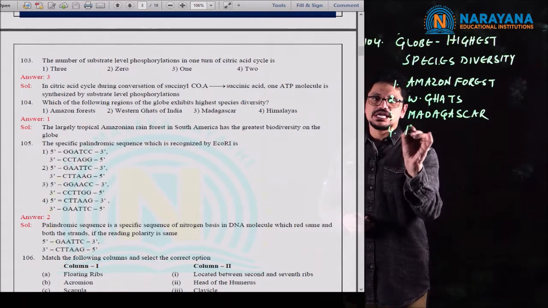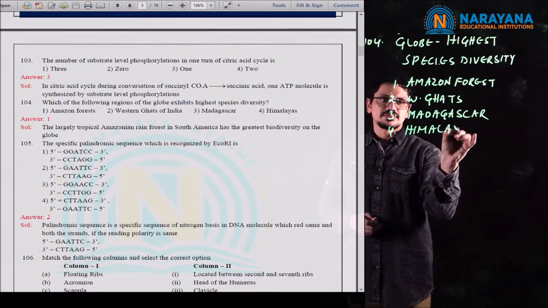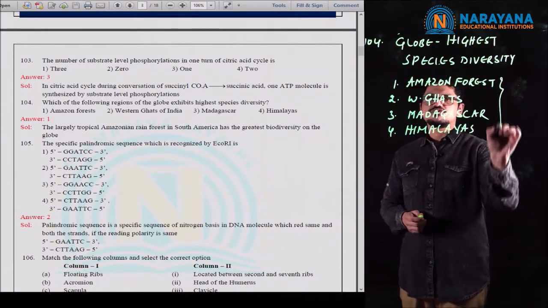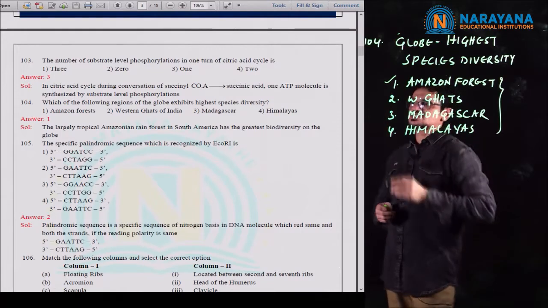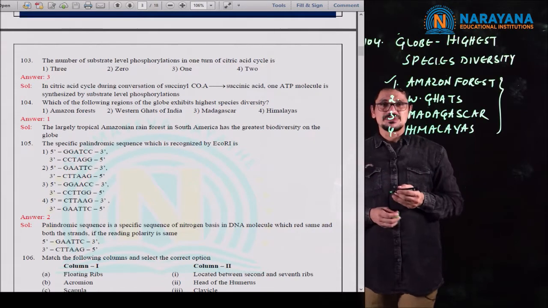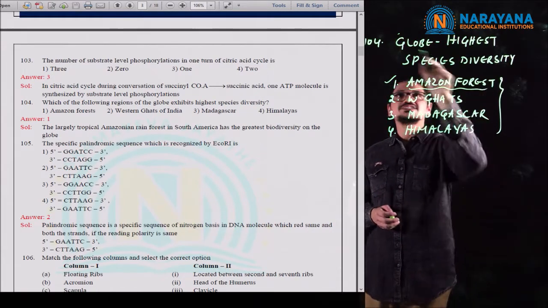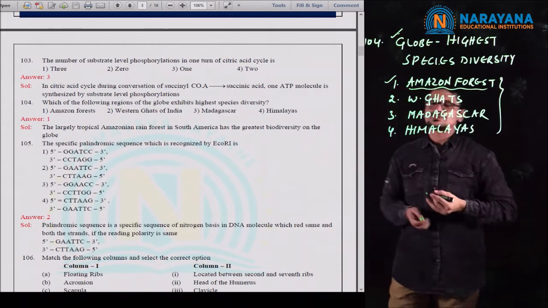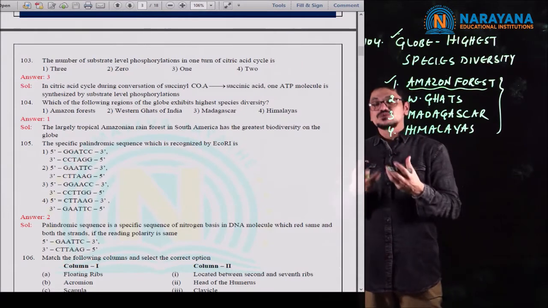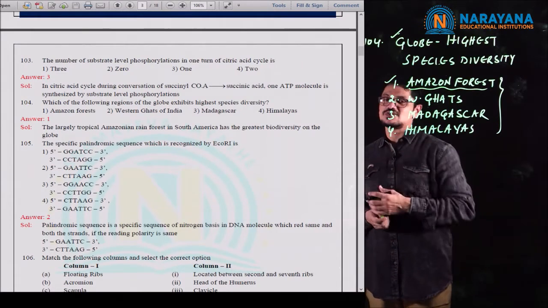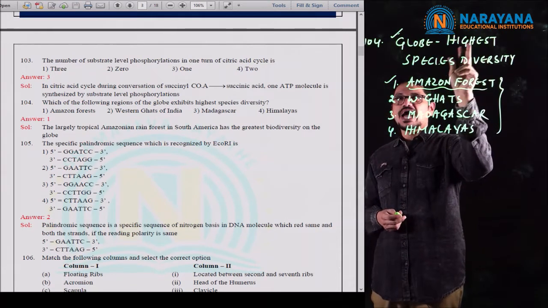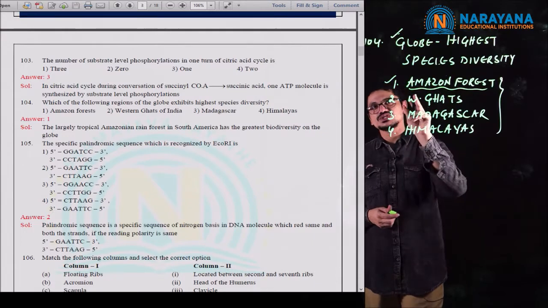And the fourth one was Himalayas. So in the given four, the Amazon river forest, which is largely tropical and located in South America, is the area on the globe with the highest species diversity. Amazon forest also supplies the oxygen required for human beings; 20% of oxygen is contributed by this Amazon forest. Amazon forests are considered the highest species diversity regions on the globe.